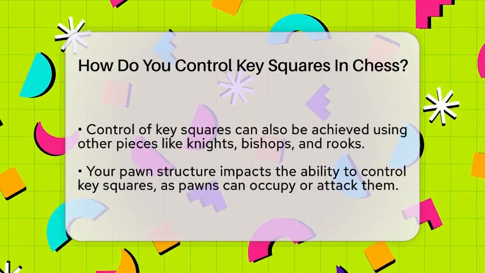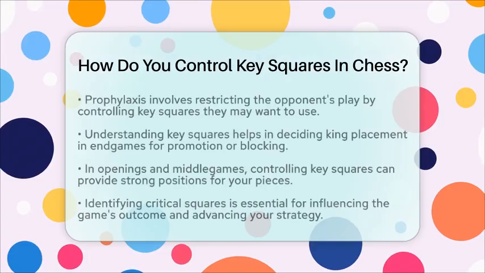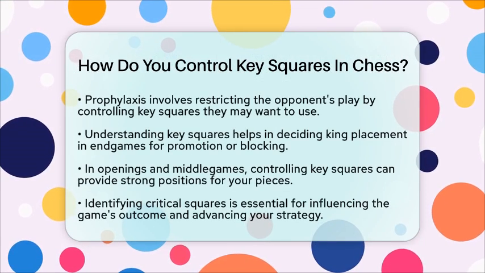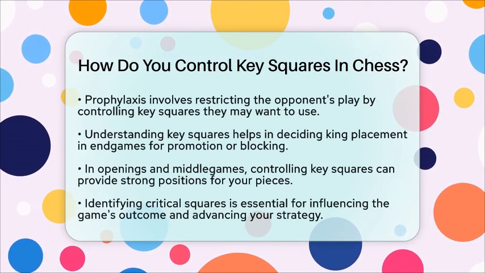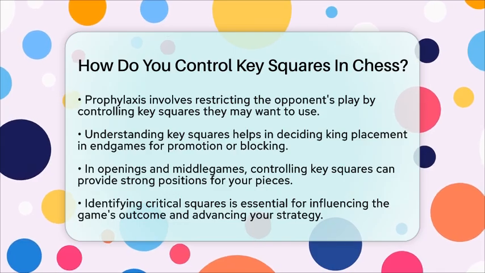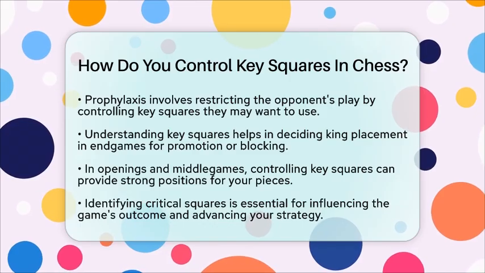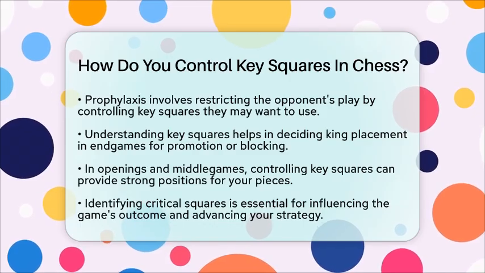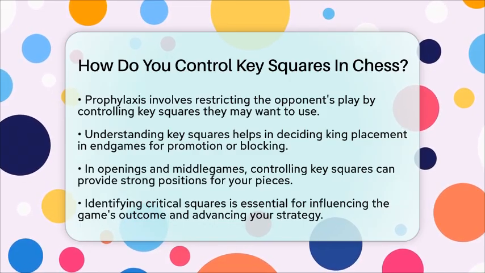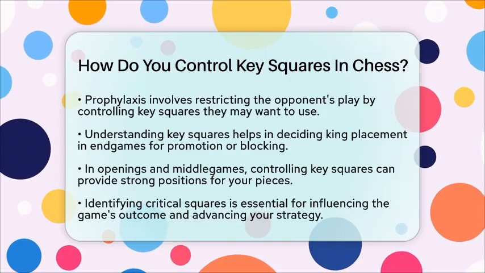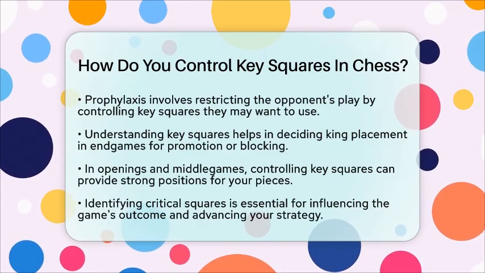For example, if you have a pawn on the 5th rank, the key squares usually include the squares 2 ranks ahead and to the sides of the pawn. Occupying these squares with your king can guarantee promotion. In certain openings, controlling squares like d5 or f4 can be critical because they serve as strong posts for knights or block opponent pawn breaks.